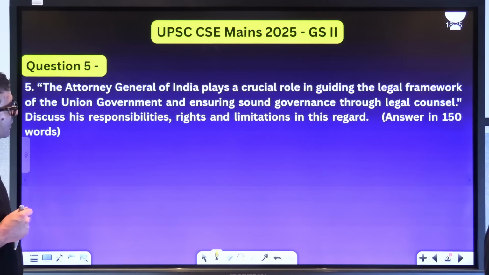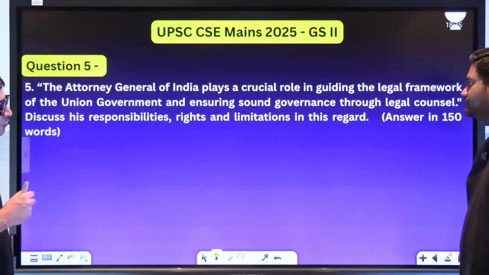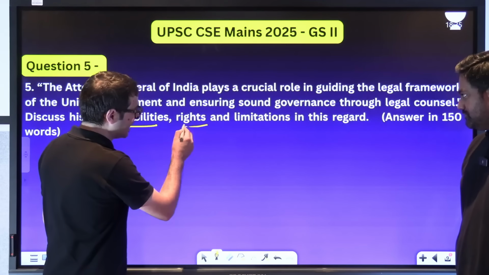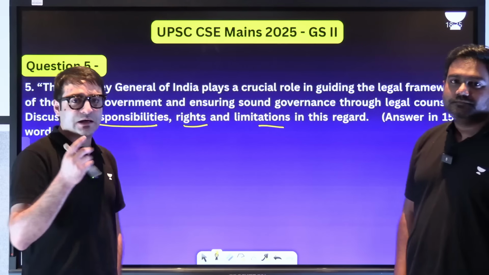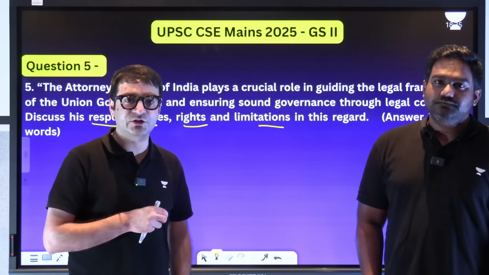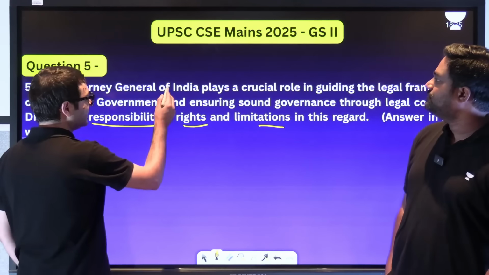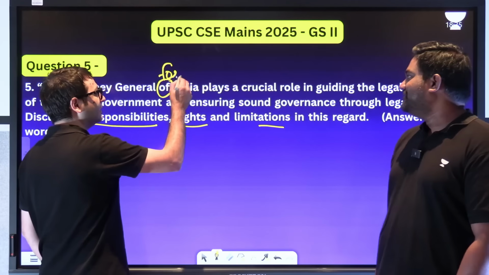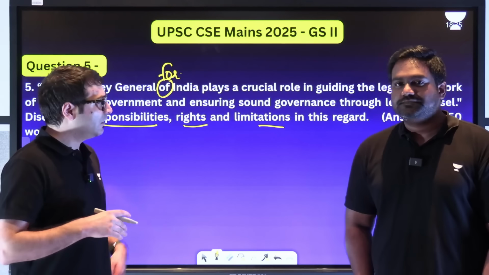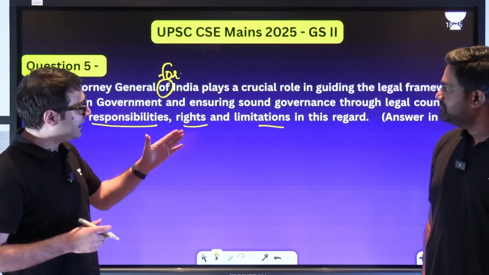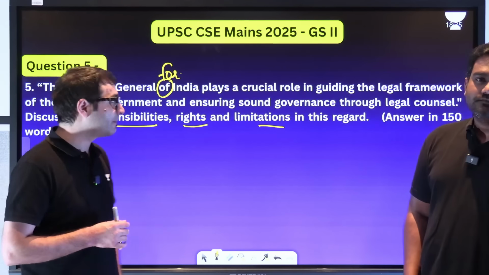Let's look at the next question. The Attorney General of India plays a crucial role in guiding the legal framework of the union government and ensuring sound governance through legal counsel. Discuss his responsibilities, rights, limitations in this regard. Article 76 of the Constitution talks about a constitutional post called the Attorney General for India. Although it is not Attorney General of India, this is where the UPSC has made a mistake. It is Attorney General for India, which is different from Attorney General of India. Be that as it may, the Attorney General plays a crucial role in guiding the legal framework of the union government and ensuring sound governance through legal counsel.